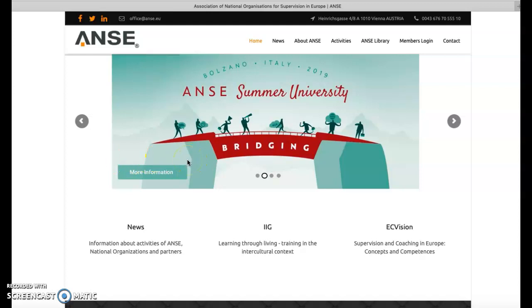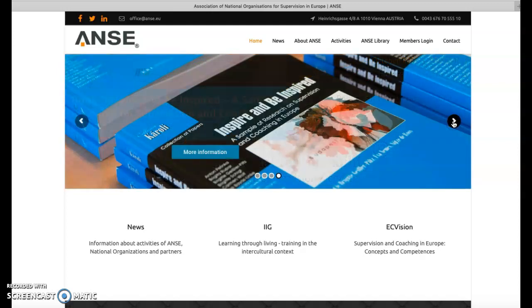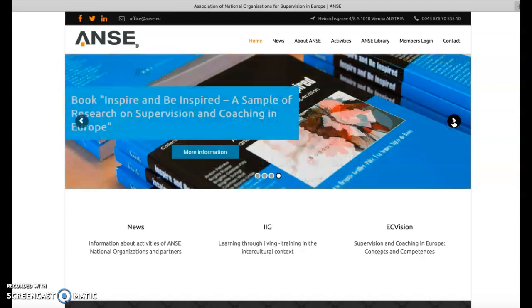Once you get to ANSE.eu, you're on the home page and you see a nice picture about Summer University, a picture about the ANSE journal, and one about the book about the research conference in Hungary. There are all kinds of buttons, and you can follow the buttons and do whatever you want to do with these things.